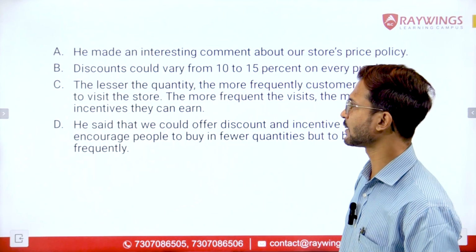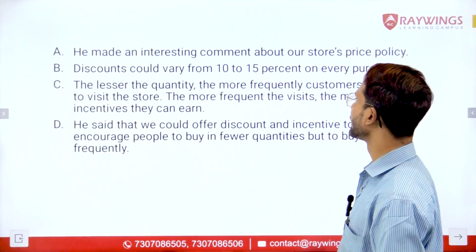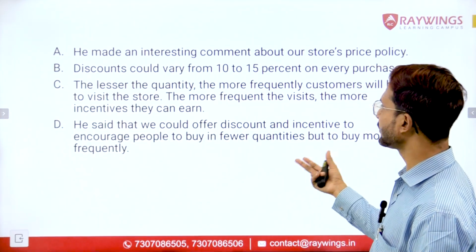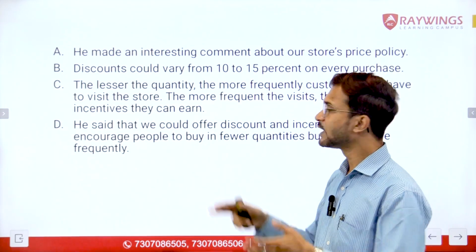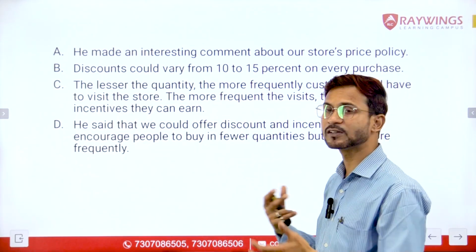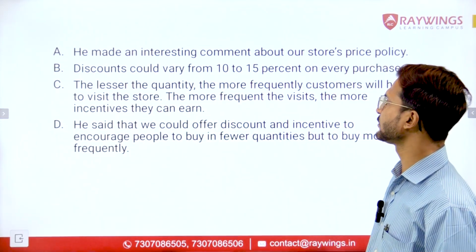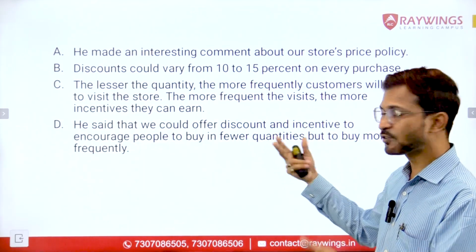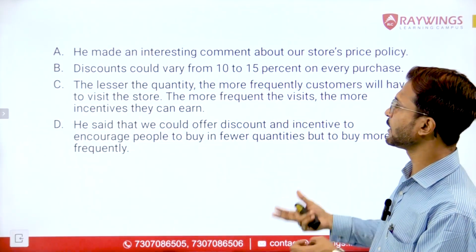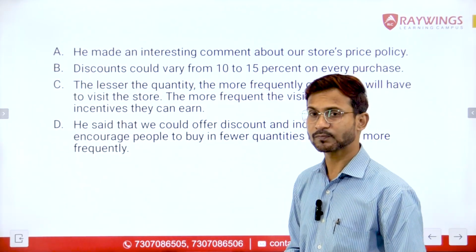Now let us have a look at sentence numbers C and D. C says the lesser the quantity, the more frequently customers will have to visit the store. The more frequent the visits, the more incentives they can earn. Again, this sentence contains information which is specific in nature. They are specifying that if the quantity is less, the visits will be more frequent, and if the visits are more frequent, the incentives which customers can earn will be more, right?